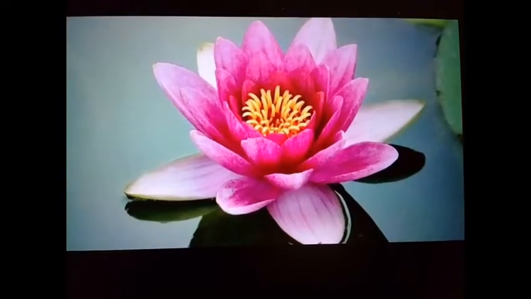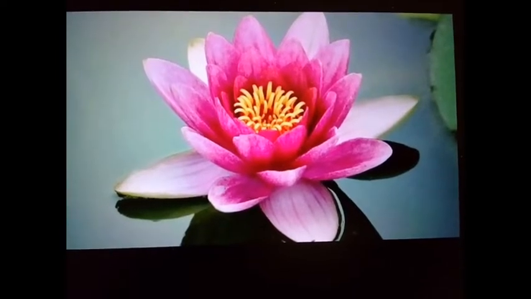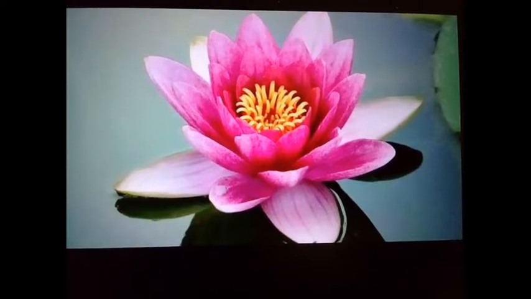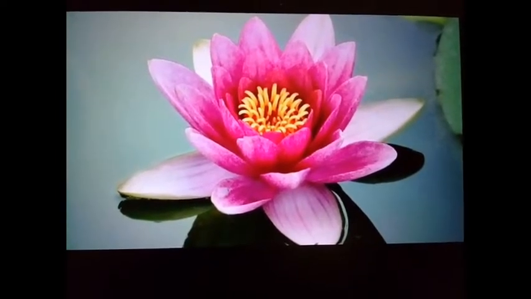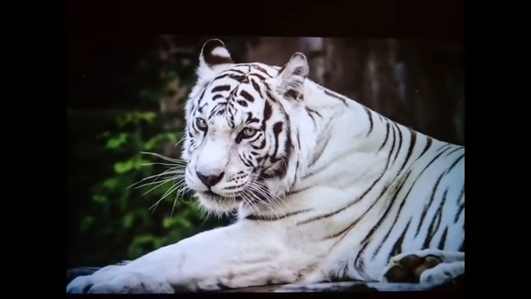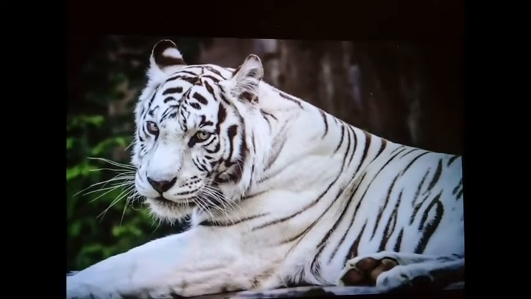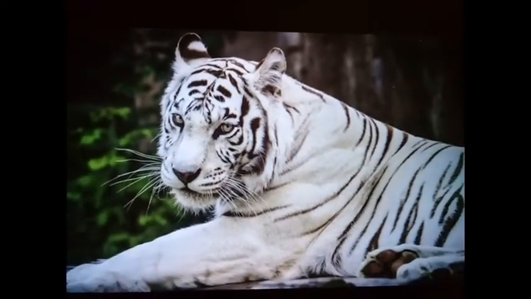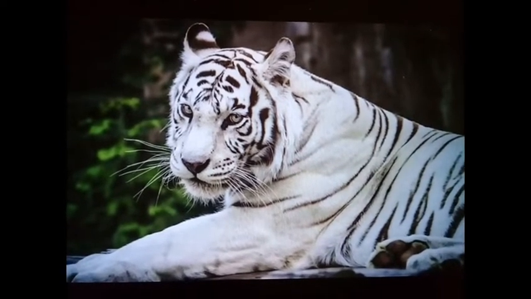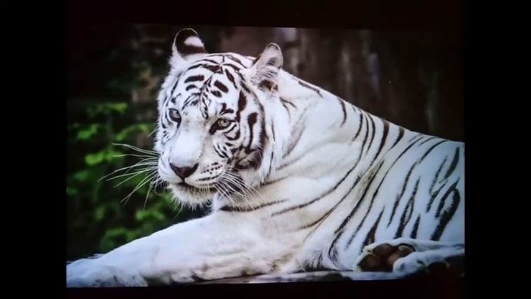What you are looking at now is the lotus flower. The lotus flower is the national symbol of India. The national flower of India is the lotus, the Indian lotus. And now let's take a look at this beautiful animal. White tigers are only found in India. India is the only country in the world that has white tigers. It's such a wonderful animal.